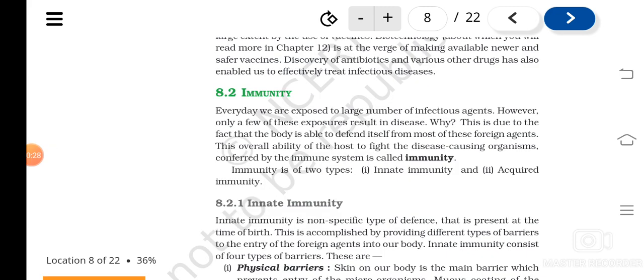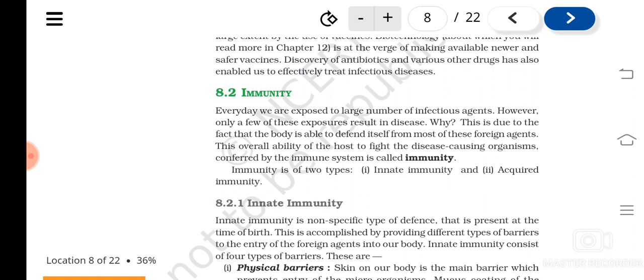As you know, we are exposed to a number of infectious agents every day. Every time in the air, there may be viruses, bacteria. It's not that we are not coming across bacteria or viruses, and that is why we are not getting disease. Fungal spores, viral particles, bacterial spores are there in the water that we drink and the air we breathe, but we are not getting the disease every time.